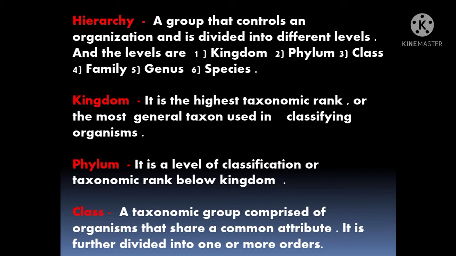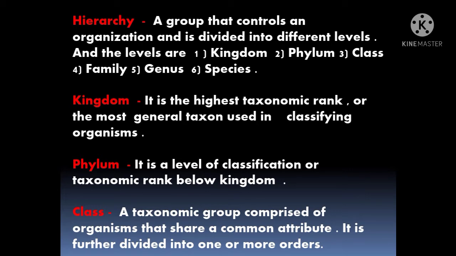What it means, students? Hierarchy is an organization that divides the organisms into different levels. The topmost level is kingdom, then comes phylum, then class, the fourth one is family, then genus, and the last, that is the sixth one, is species. We will be learning about each in detail.